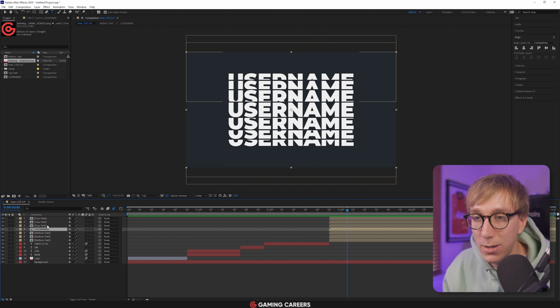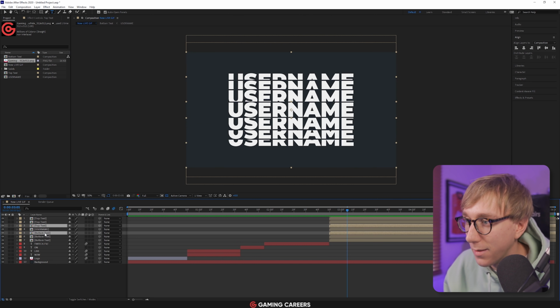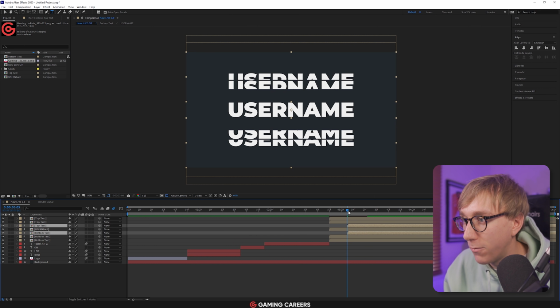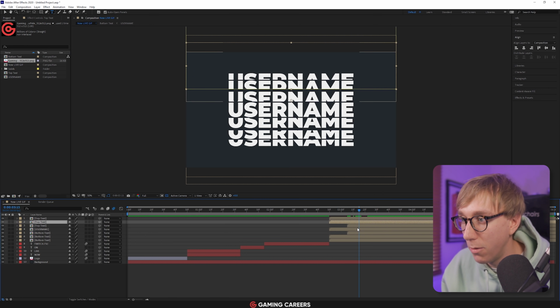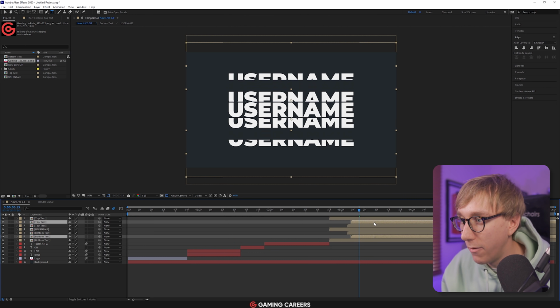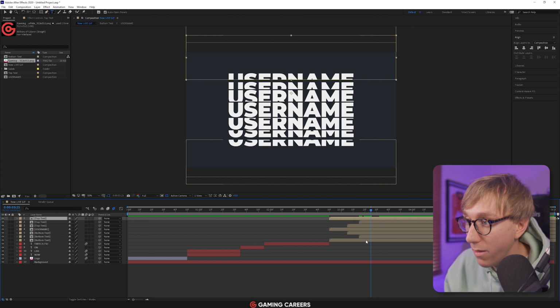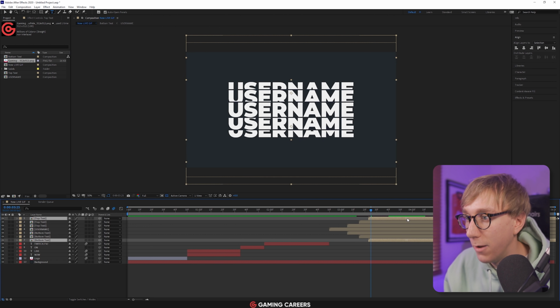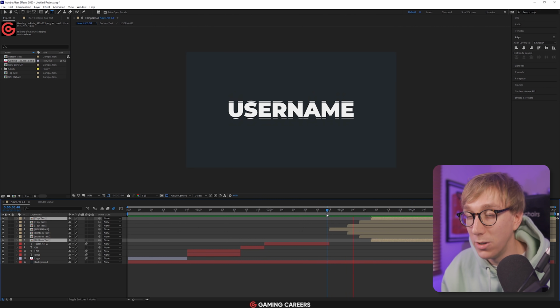So highlight the first top text stack and control click the bottom text stack as well to select them both. We're going to drag these both to the right. Then move forward maybe 10 frames or so. We want to do the same with the next stack. So select this layer, control click the bottom layer, move them across. And then finally 10 frames further, we want the very top and the very, very bottom stack to start as well. And if we now show this, you can see that they sort of fan out, animating one at a time, which is great.